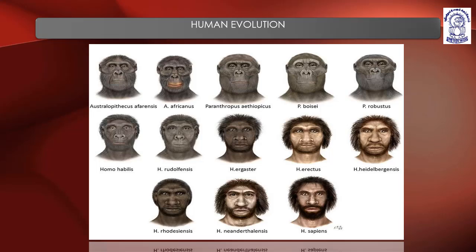Human evolution is basically a timeline which helps to trace the evolutionary changes in humans, and what the different types of changes were that occurred in humans which led to today's humans.